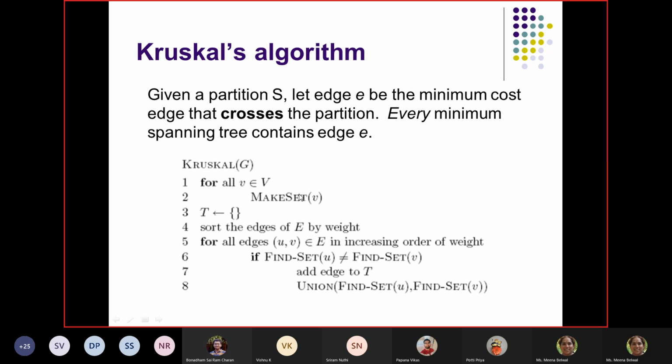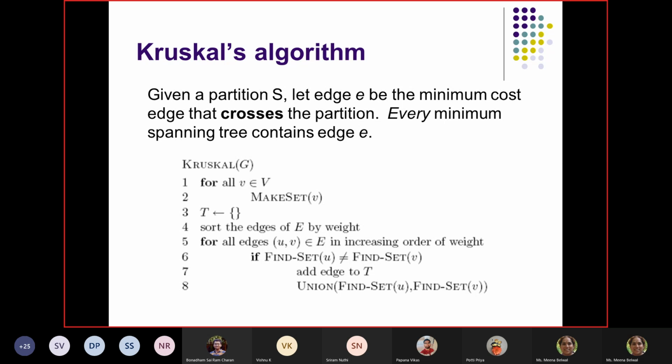For all v belongs to V, make set v. So this will typically run mod V times. Mod V times you are going to make a set. And then you say T is an empty set. Why is T an empty set? Because T is the spanning tree that I am going to build upon. So initially there is nothing in my spanning tree.